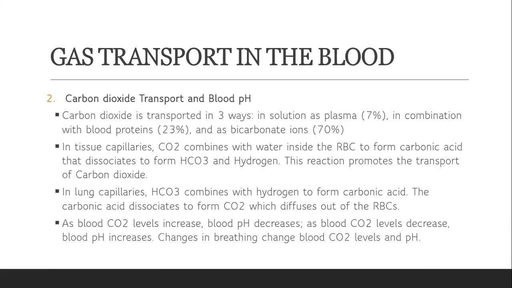Next, carbon dioxide transport and blood pH. CO2 is transported in 3 ways: in solution as plasma, in combination with blood protein, and mostly transported as bicarbonate ion. In the tissue capillaries, the carbon dioxide combines with water inside the RBC to form carbonic acid that dissociates to form bicarbonate and hydrogen. So this reaction promotes the transport of carbon dioxide.